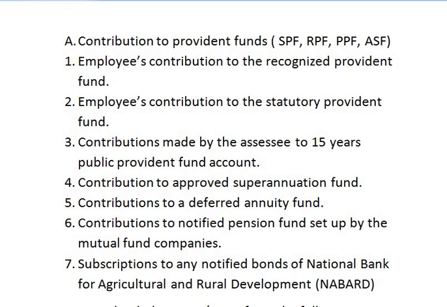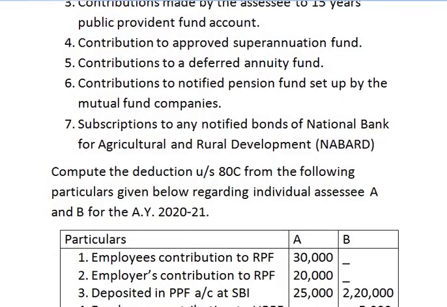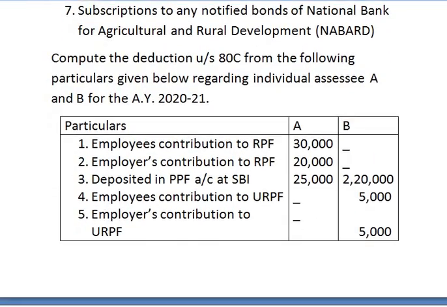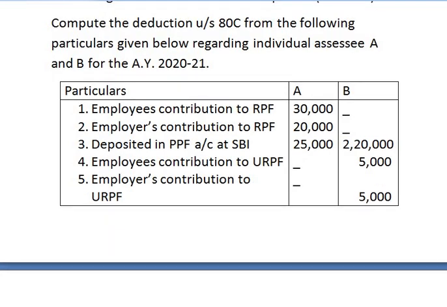So these are the list of provident funds wherein an assessee can claim deduction under section 80C if the contribution is made by the employee. Let us now see one 5-mark sum on deduction under section 80C considering these provident funds. And the question is, compute the deduction under section 80C from the following particulars given below regarding individual assessee A and B for the assessment year 2021.